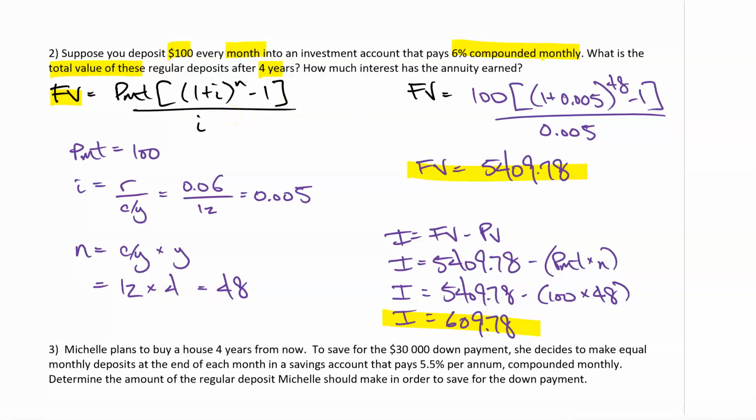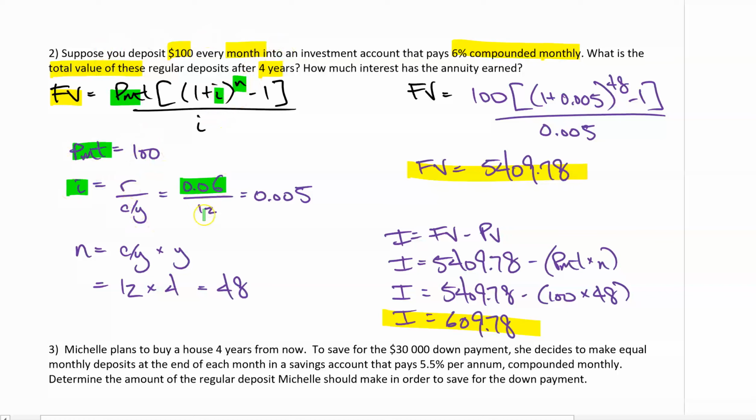Then, after you write down the formula, you're like, okay, I have to find the PMT. Oh, there's an i there, and there's an n. These ones, I'm just going to punch in the calculator. So there's 3 things I need to figure out. The first one is PMT. Scan, yep, it's 100. i, well, that's r divided by CY. I have to do the calculation.